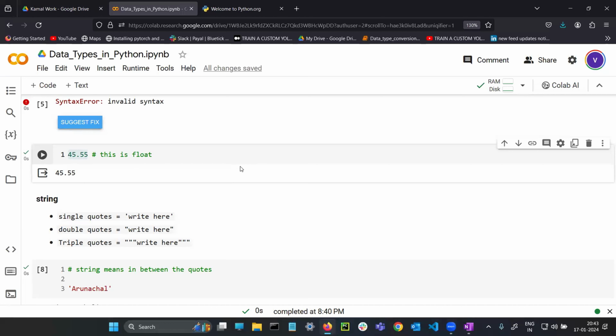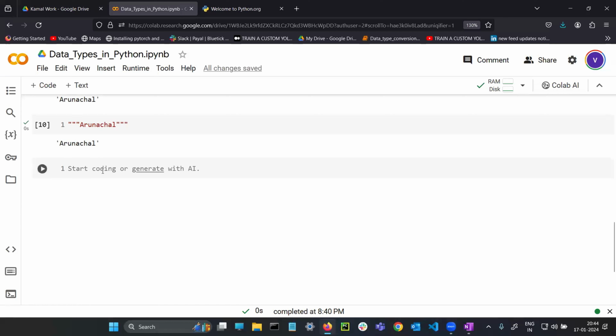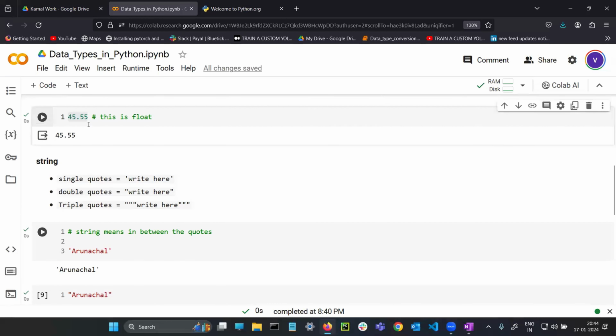Can you use this value? No, you can't use it directly. Again, you need to write 45.55 because you didn't save this value in anything. Yes or no? Did you save it anywhere? No. You are just writing the value, you are not saving the value. So the question is, if you directly write the data types, it is not going to be useful for the next time. If you want to use them next time, then you need to save the data type.